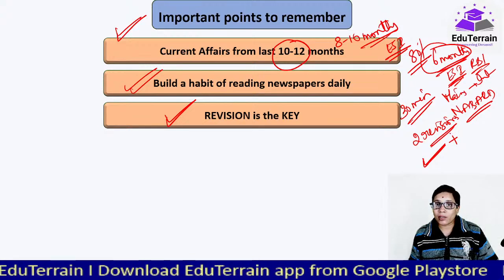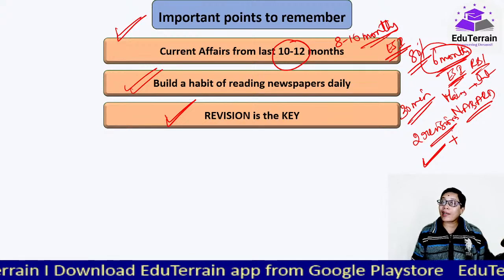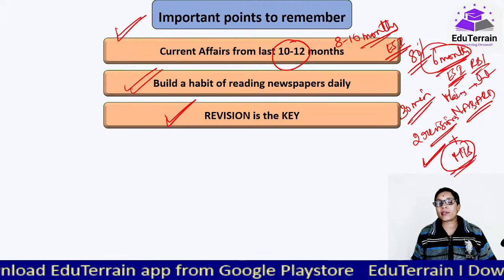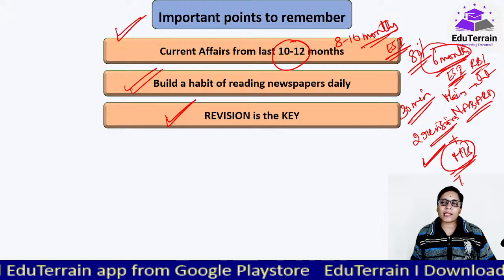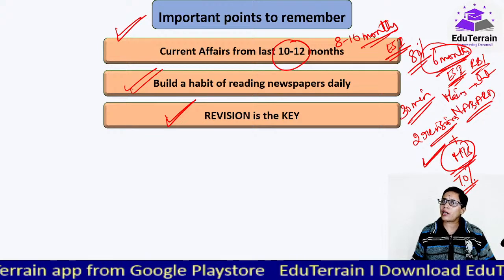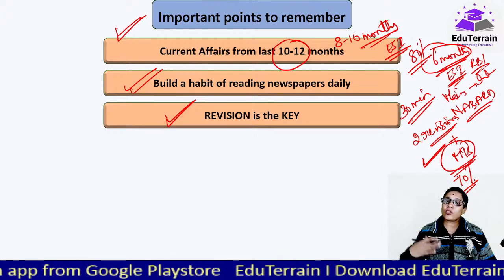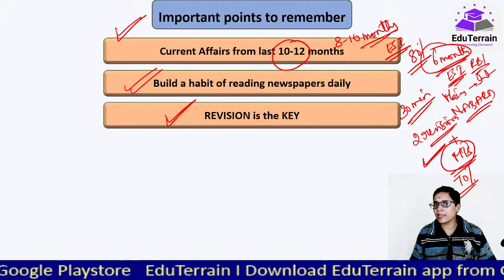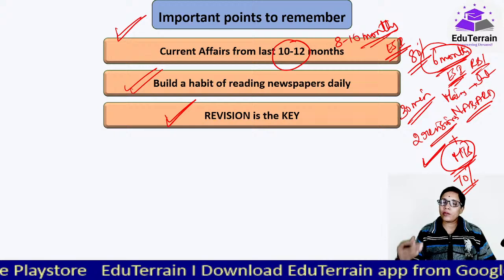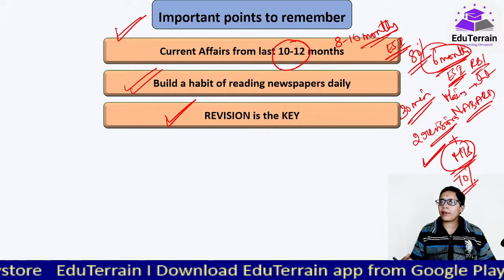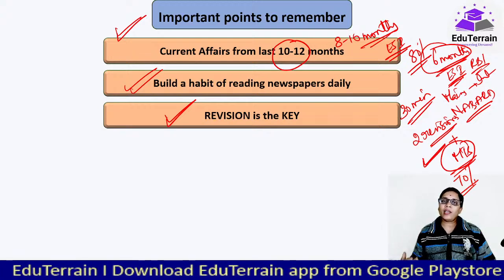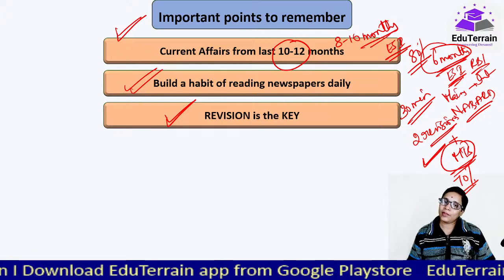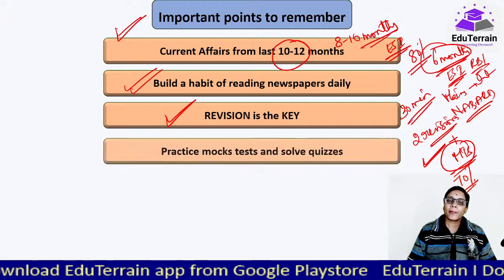If you don't get much time for your revision, I suggest you go with lots of mock tests after you are studying at least 70%. Whenever your syllabus is done, start with your mock tests. That will also help you in the revision, because once you give the test and analyze your performance, these days whatever mock tests are given, obviously they will be giving you a lot of content in the explanation. So while going through that as well, you will be done with your revision. Okay, so that also you can do.